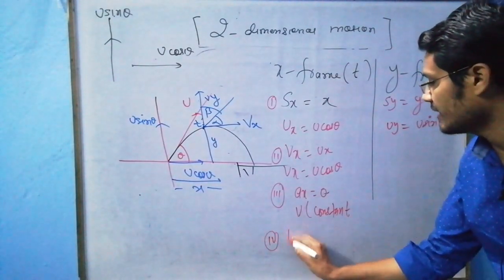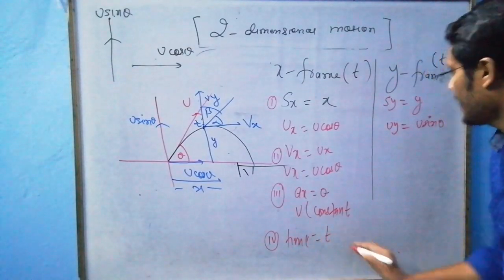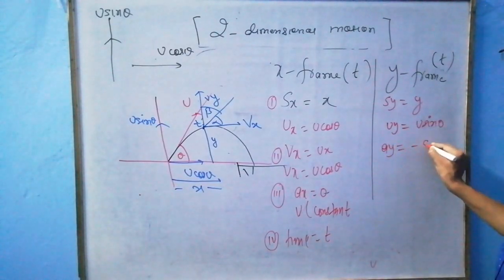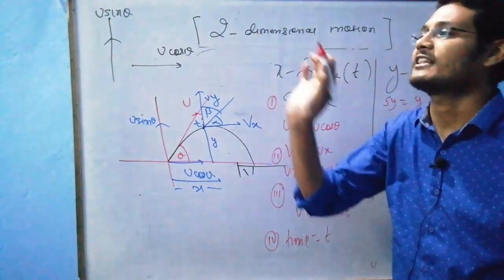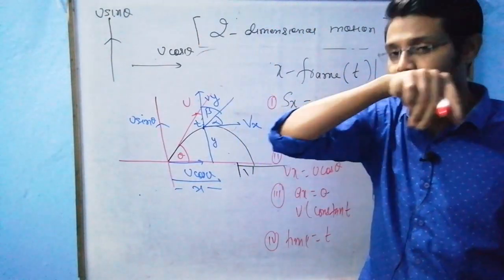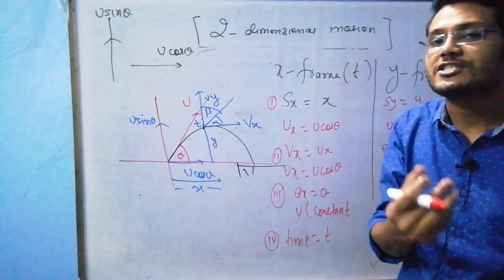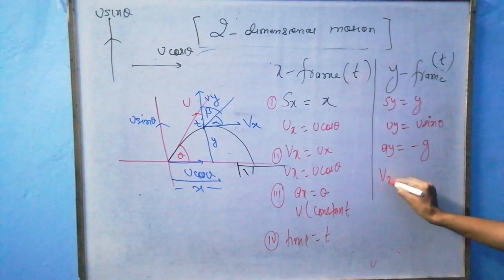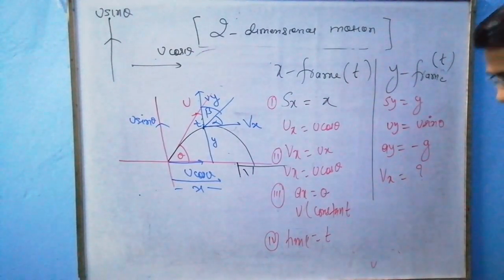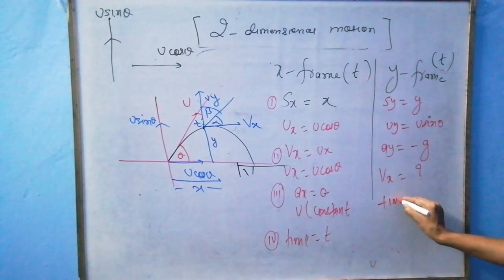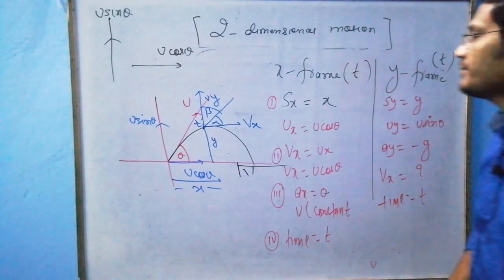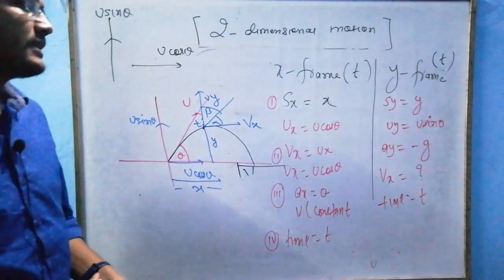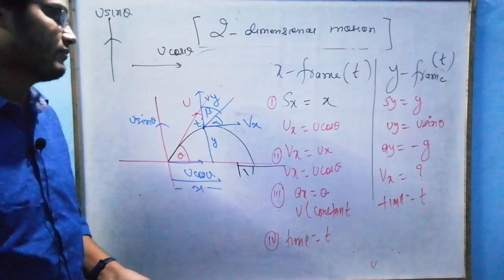The fourth parameter is time. Time is our common parameter. Similarly here, what is ay? ay is minus g. Reason: this is projected against gravity, so against gravity I can take minus g, or retardation. Similarly, I have to calculate this vy, and time is again a common parameter for both the equations. So let us calculate everything one by one.